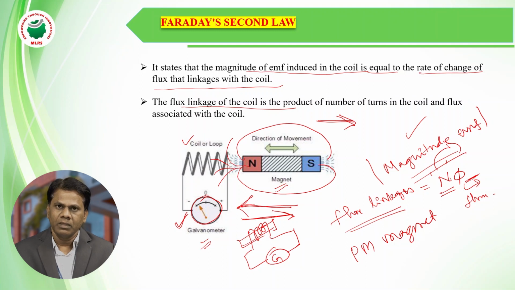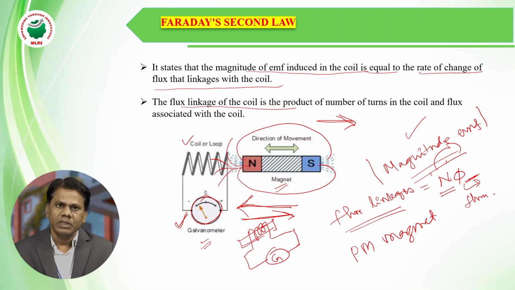If you are moving towards the coil, the galvanometer shows a reading in one direction. If you are taking the permanent magnet away from the coil, the galvanometer shows a reading opposite to the previous case. As long as there is a movement of the permanent magnet,